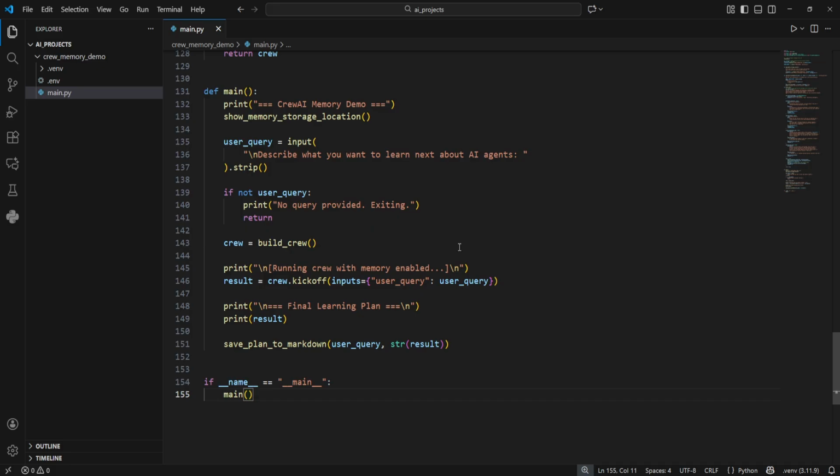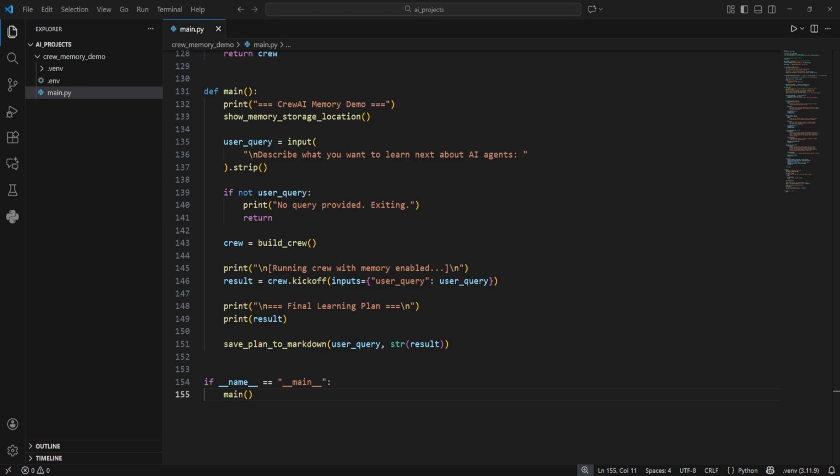If the input is empty, we exit early. We build the crew by calling build crew, then print a message to show that the crew is running with memory enabled. We call crew.kickoff with inputs user query, so both tasks can interpolate the user's request into their description. The result is the final output from the crew, the learning plan from the planner agent.